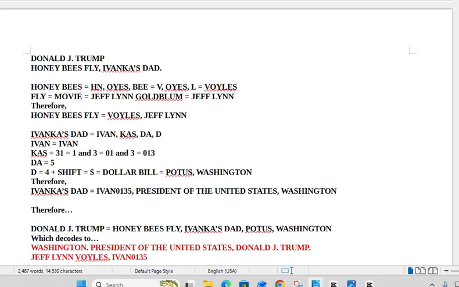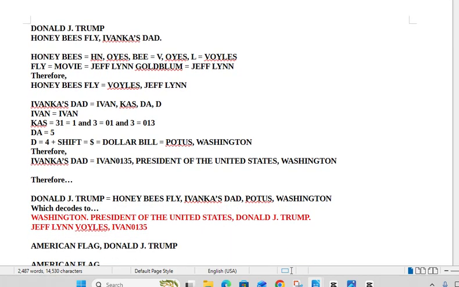All right, so now we've just gotten through the flag. We haven't even gotten to the actual president yet. So now let's move on to Donald J. Trump. There was a viral video in which a honeybee flew toward Donald J. Trump. He trapped it in his hand, and then he opened his hand, and it was crawling around. And King Charles was watching. And I think Camilla, is she the queen? I think they're married, aren't they? I don't know. I don't pay that much attention.